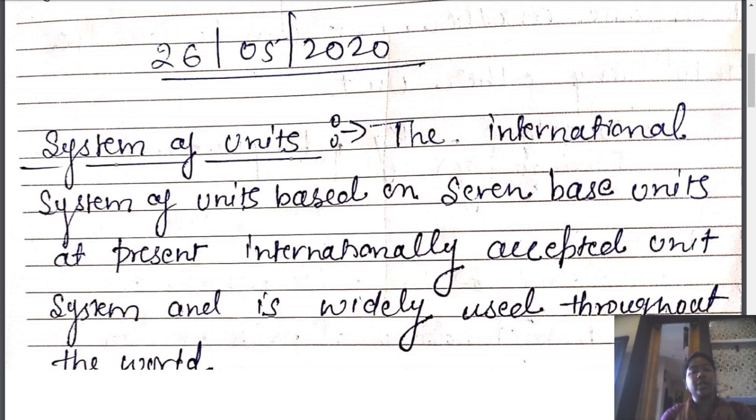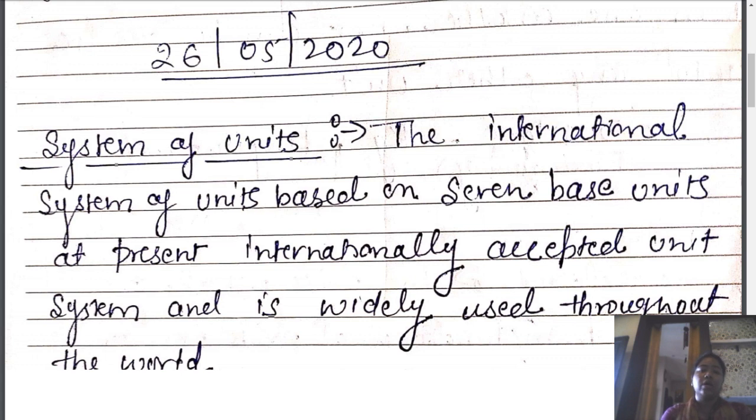That means if any quantity is represented by meter per second, we already know that meter per second represents the quantity velocity or speed. If we are expressing any value in kg, that means kg defines the mass of that particular object or quantity. After that, we talked about there being two types of units, one is the fundamental units and the other is the derived units.